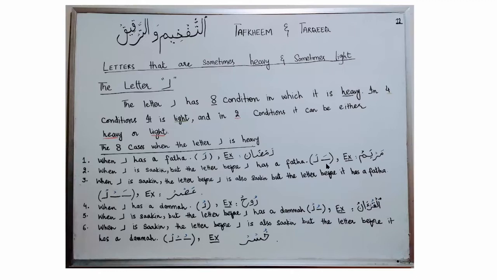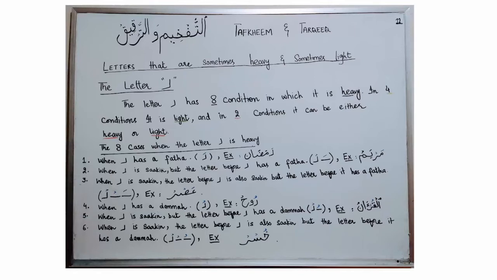In the second case, when the letter Ra is sakin, we will see the letter coming before letter Ra. If the preceding letter has a fatha, we will make letter Ra heavy and we will recite this letter Ra with Tafkheem. If you see in this example, we will make this letter Ra heavy because it is sakin and it has a fatha on the letter which is coming before letter Ra. We will say it like this, Maryam. Instead of saying Maryam, we will say Mar.